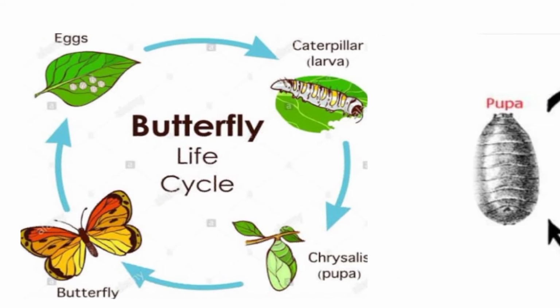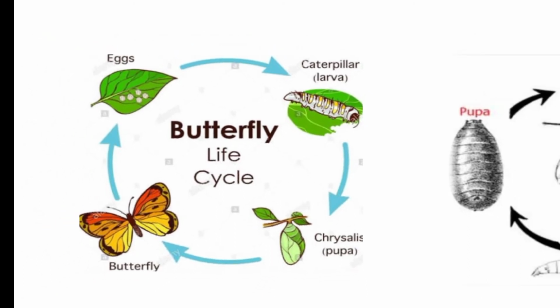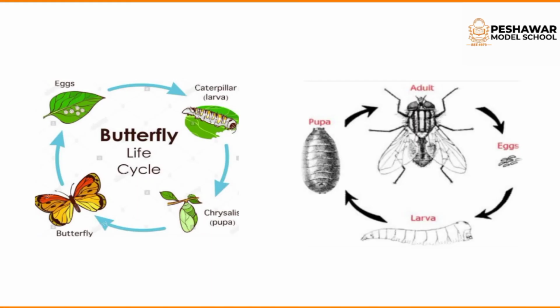butterfly life cycle. The butterfly first lays eggs and the babies hatch out of the eggs. The caterpillar is called a larva. The larva feeds and grows, and then it covers itself in a cocoon, and the cocoon protects the caterpillar.